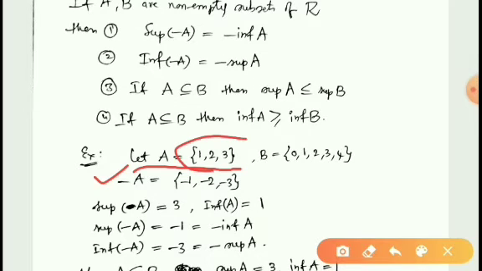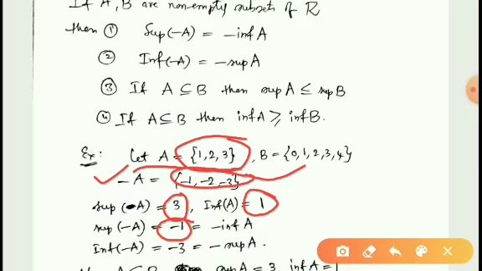From this we can easily see that 3 is the largest number of the set and 1 is the smallest number of the set, and hence supremum A is equal to 3 and infimum A is equal to 1. From this we can see supremum of minus A is equal to minus 1 because minus 1 is the largest member of the set, and also infimum of minus A is equal to minus 3.